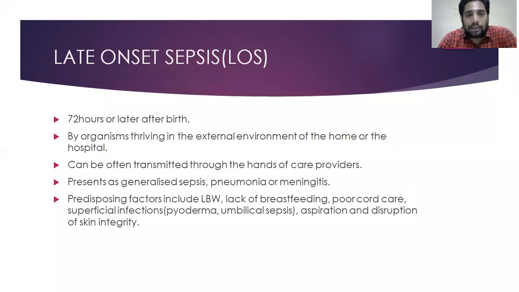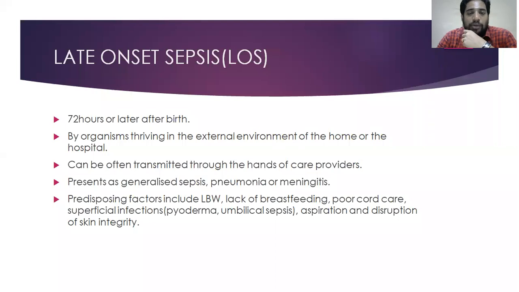Why do we divide into early and late? Most of the features and treatment are the same. But the organisms involved in early and late onset sepsis are different. The symptoms may be the same, but the organisms are different. So the antibiotics we use for early and late onset sepsis differ. That way we have to differentiate early and late onset sepsis.